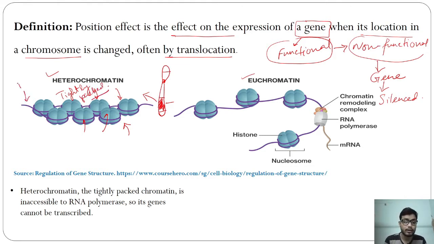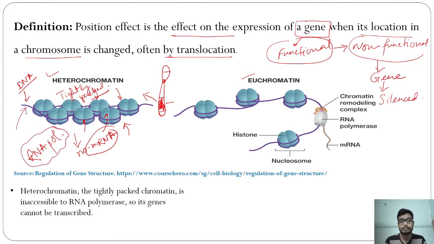This is our DNA. Here all of the histone proteins are tightly packed with the DNA, and no mRNA can be produced from here. mRNA production requires the activation of RNA polymerase, and no RNA polymerase can bind to these DNA sequences because they are tightly packed with nucleosomes. In euchromatin regions, functional genes are present.